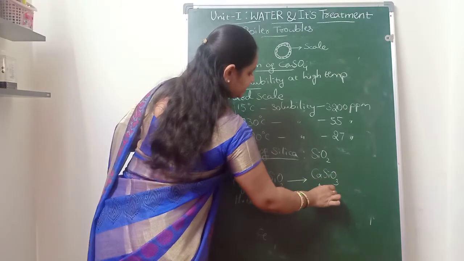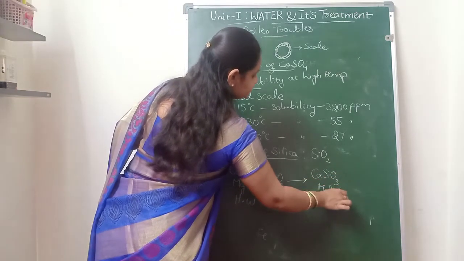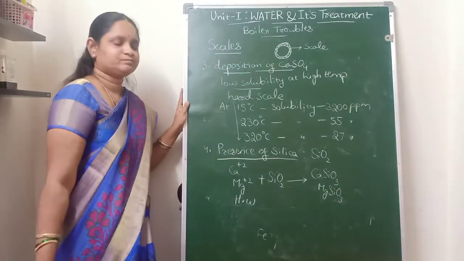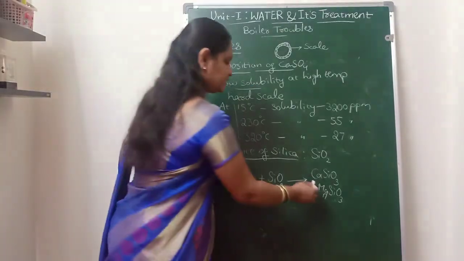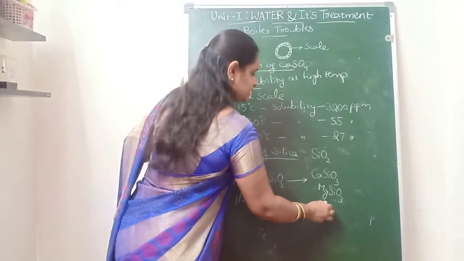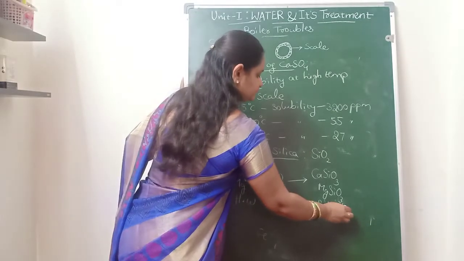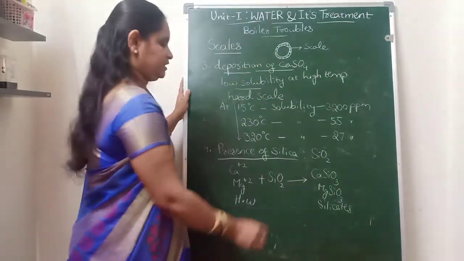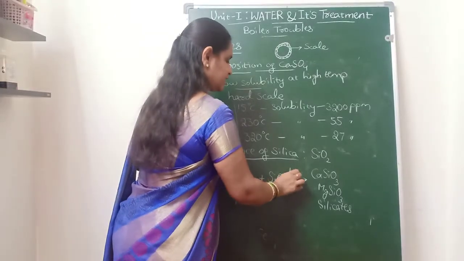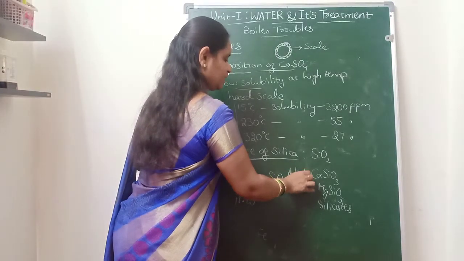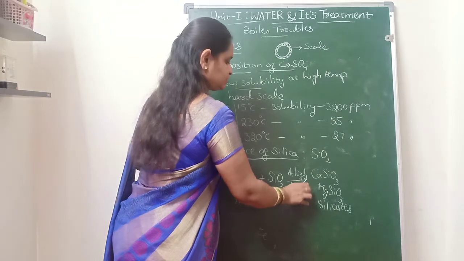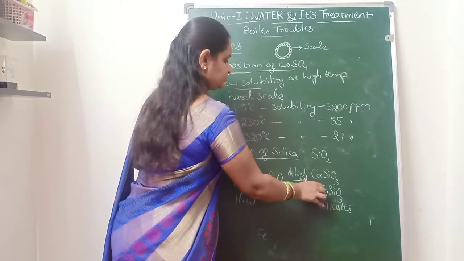Calcium silicate and magnesium silicate. So these are calcium or magnesium silicates. This is possible at high temperature and pressures of the boiler tubes.